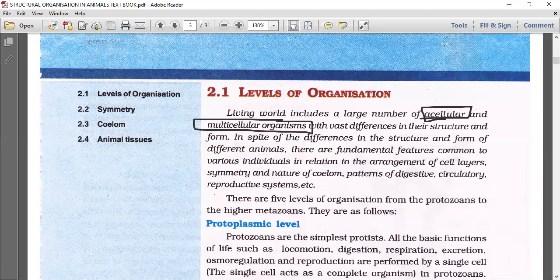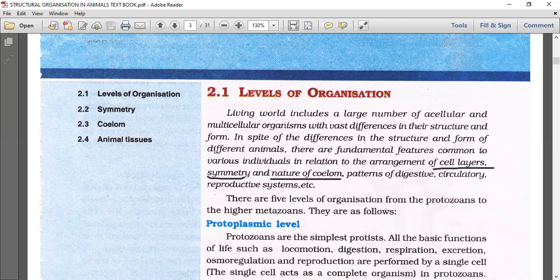In spite of these differences, there are fundamental features common to the various individuals in relation to the arrangement of cell layers, symmetry, nature of coelom, and the patterns of digestive, circulatory, and reproductive systems. So we have to learn that in detail now.